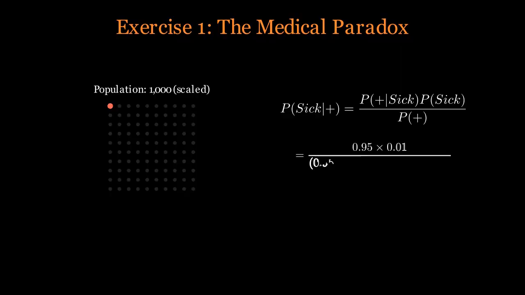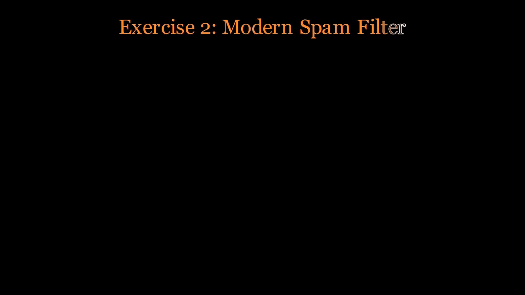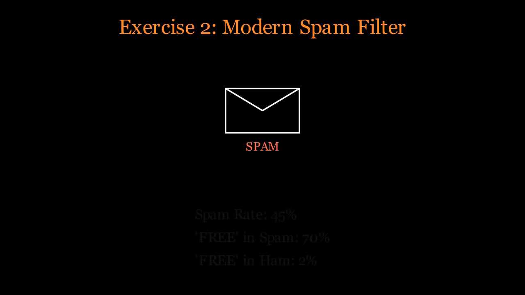Out of the 10 sick people, the test identifies 9.5, 95%, as positive. But out of the 990 healthy people, the test incorrectly flags 5% as positive, which is 49.5 people. Now look at all the positive results. 9.5 plus 49.5 equals 59 total positive cases. Your chance of actually being sick is the 9.5 real cases divided by the 59 total positives. The result? Only about 16.1%. This is the power of the base rate fallacy.